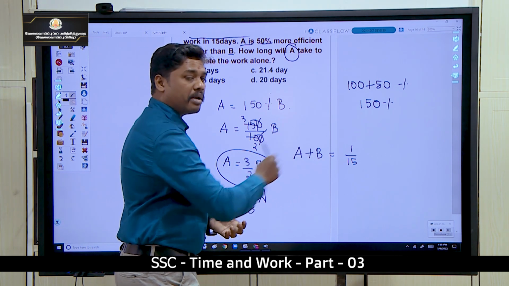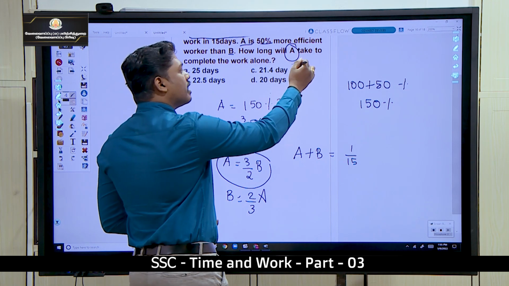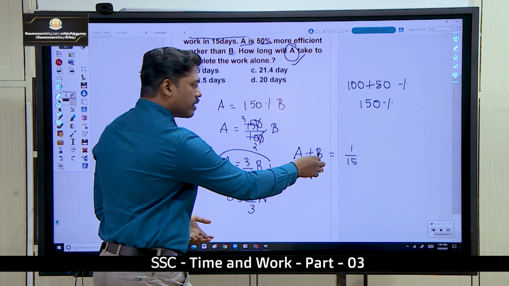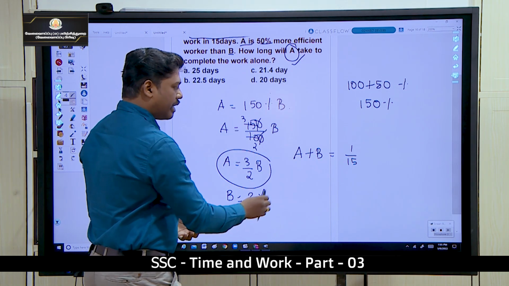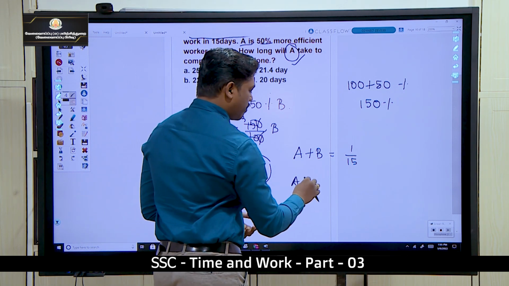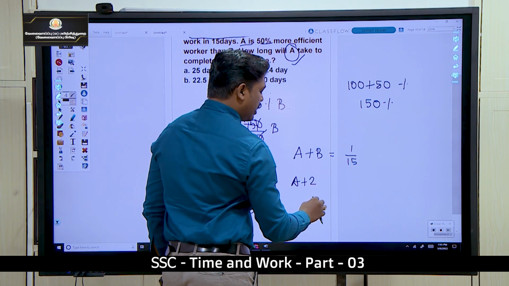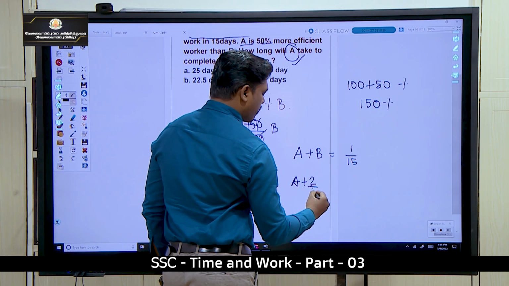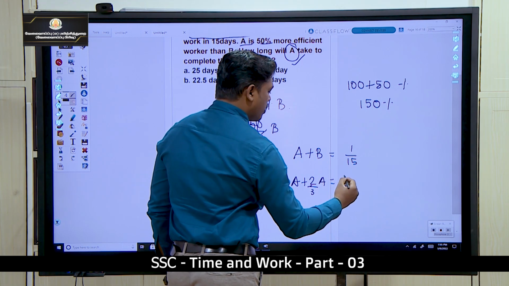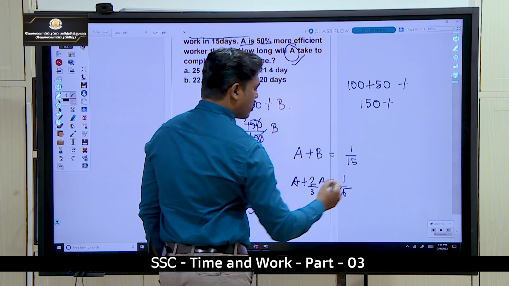We can find the B value, but here they are asking about A. So in place of B substitute 2 by 3 A. So A plus 2 by 3 A is equal to 1 by 15.